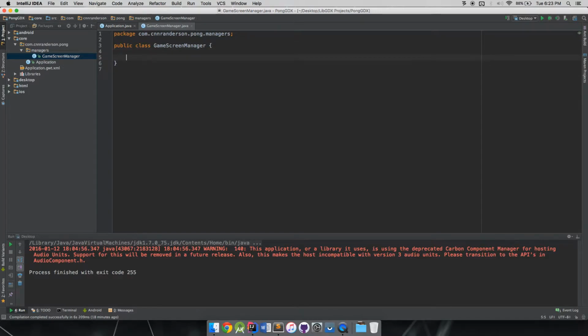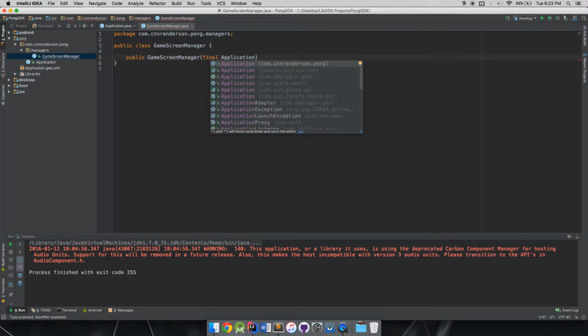And the public constructor, GameScreenManager, and like I said, this is going to take in the main application, so it can pass down those references to the sprite batch, to the asset manager, and to the audio manager, and all those good things that are in our app.